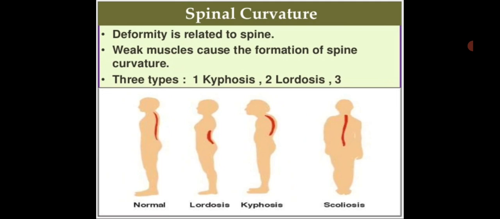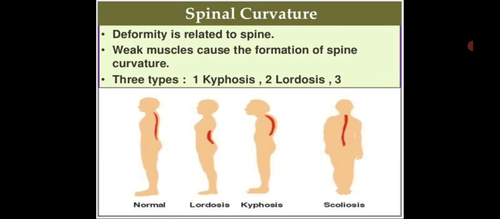When abnormality of the spine occurs, the natural curvature of the spine is misaligned or exaggerated in certain areas. There are three types of spinal curvature deformity: kyphosis, lordosis and scoliosis.